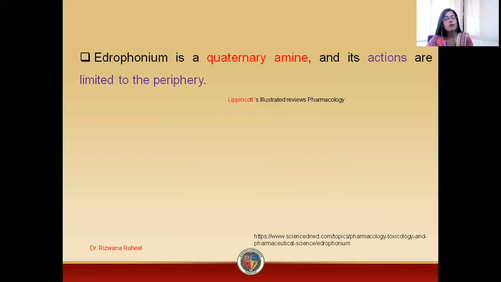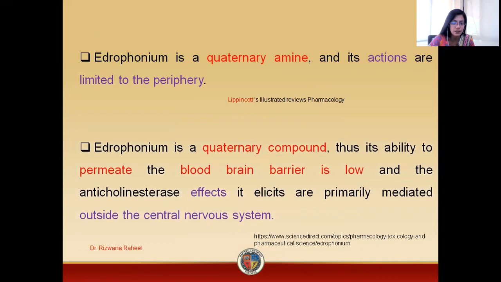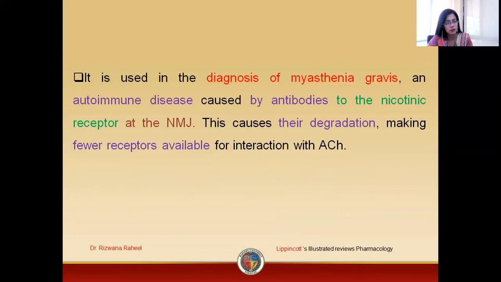Edrophonium is basically a quaternary amine, and its action is limited to the periphery as it is a quaternary structure. So this drug will not be able to cross the blood-brain barrier. As a result, there will be no effect of the drug on the CNS. The effect will be in the periphery, that is, outside the central nervous system.